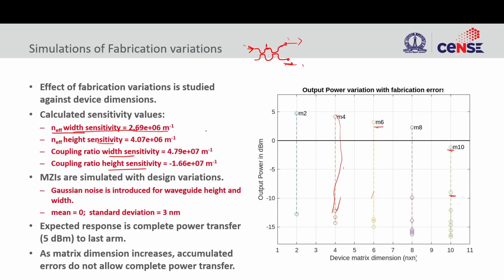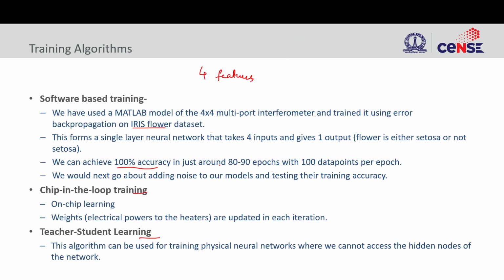But we can train our network in such a way that the hardware learns the problem regardless of all these variations. Those things are possible. Those things are basically this teacher student learning. There is a teacher network that we are training on a conventional computer, and a student network that is our hardware. And we are working on ways to be able to train our hardware networks regardless of all the variations that are there.